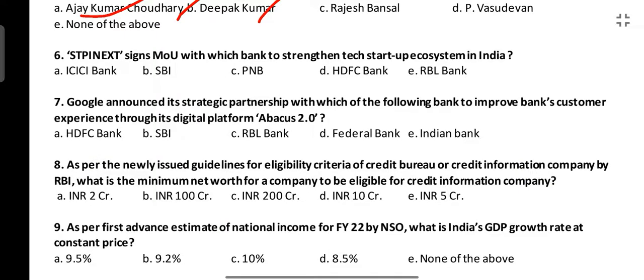Next is STPI Next signs MOU with which bank to strengthen the tech startup ecosystem in India? The correct answer is HDFC Bank. STPI Next is the arm of STPI, Software Technology Parks of India. It has signed 2 MOUs, one with HDFC Bank and the other with Excel Group.